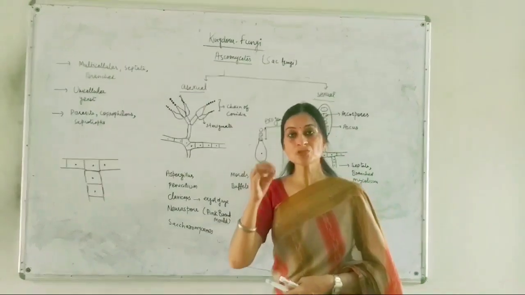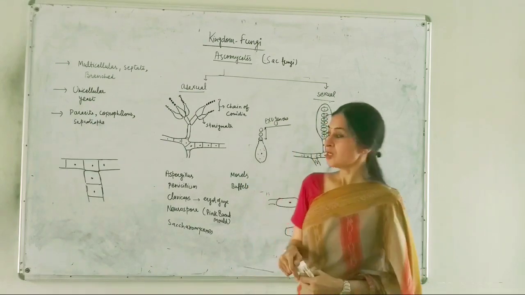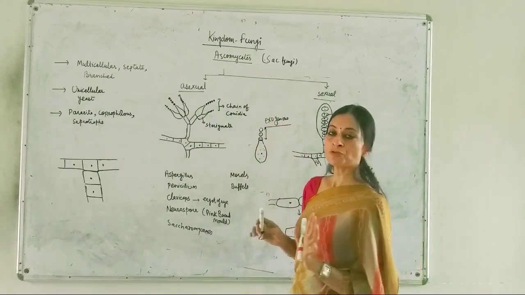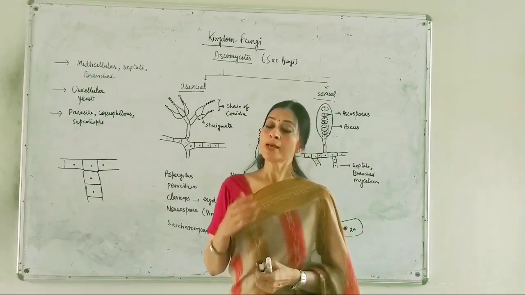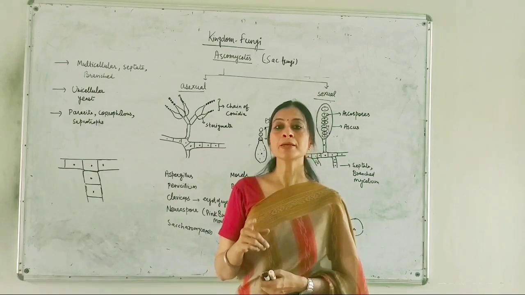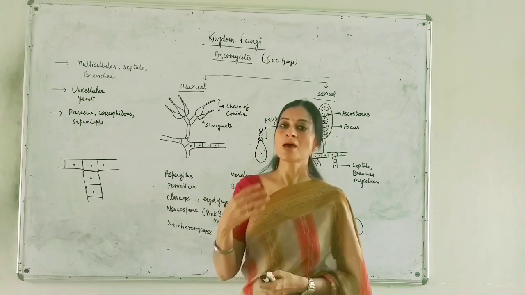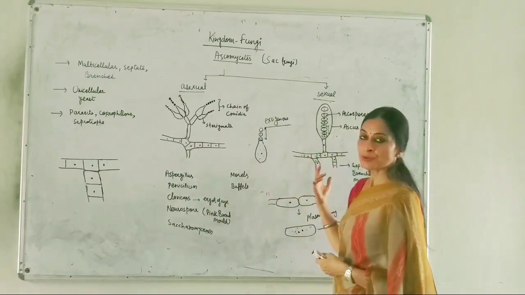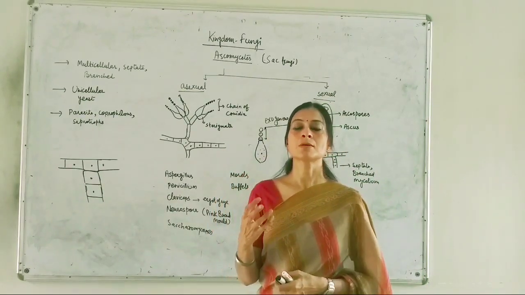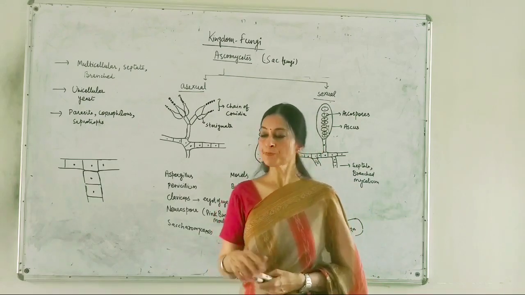Ascospores are produced endogenously. This is the main difference. So you can write here that they possess both types of reproduction, sexual and asexual. If they reproduce asexually, they will reproduce by exogenously produced spores, and when they reproduce sexually, they will produce spores endogenously.